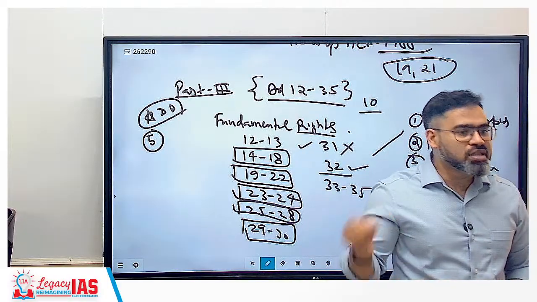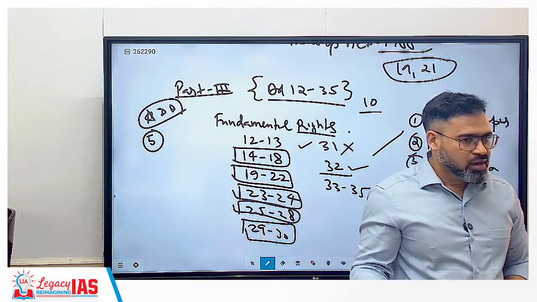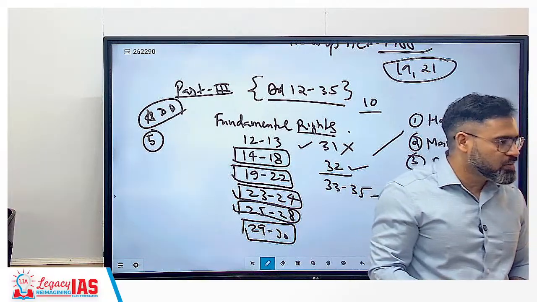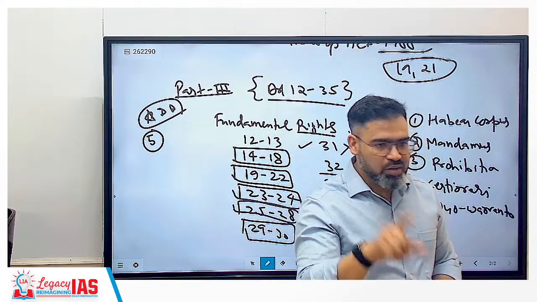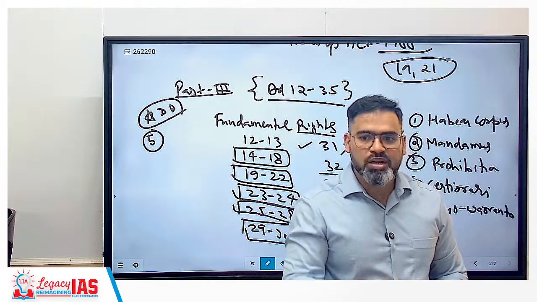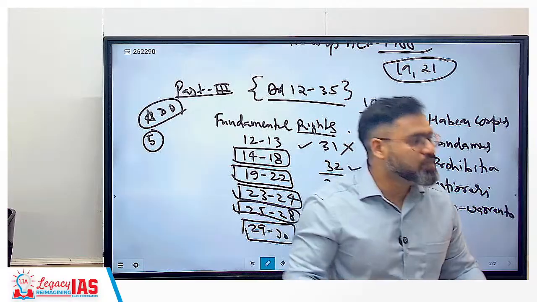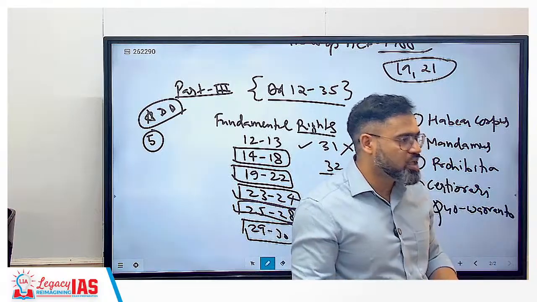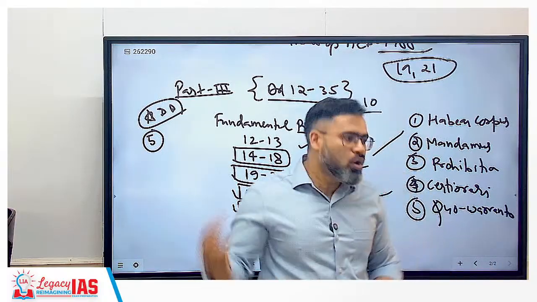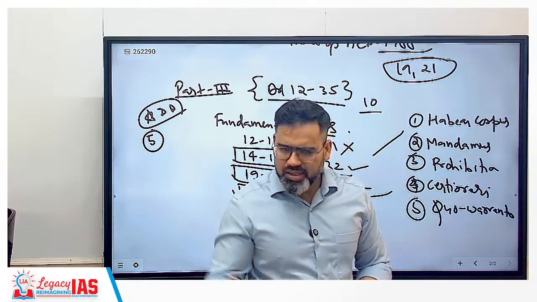Now who will generate the jobs? Government cannot generate jobs because government's business is not to do the business. Government's business is to regulate the business. Correct? So that nobody does anything wrong. We need to do this only. We should not do our own business. Correct, isn't it? That is the work of the private sector only.